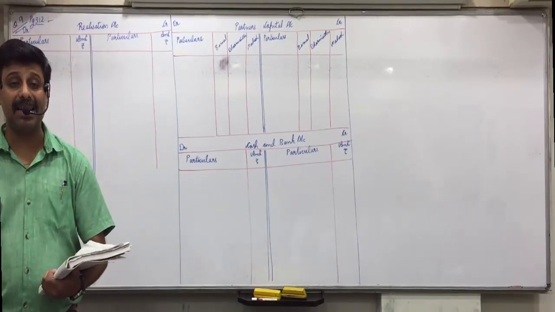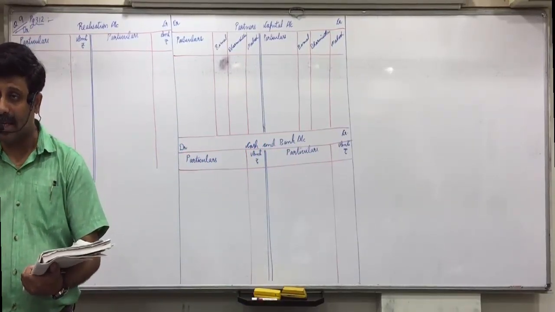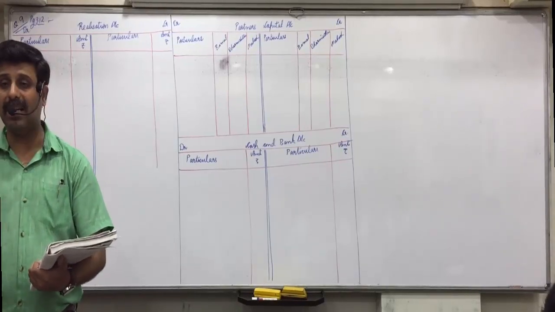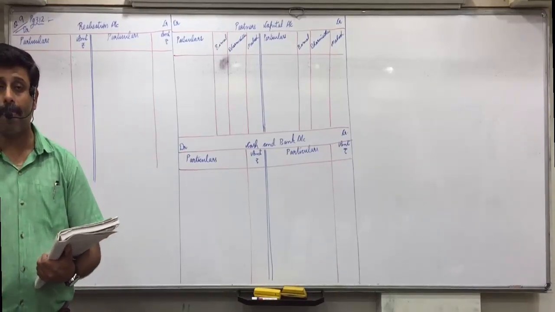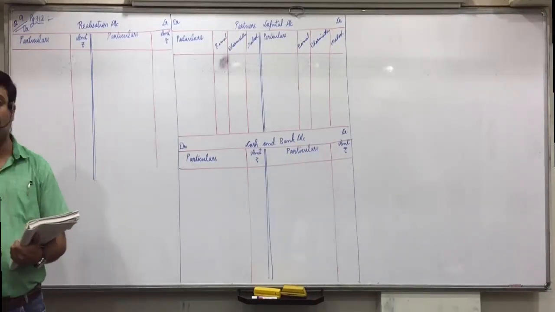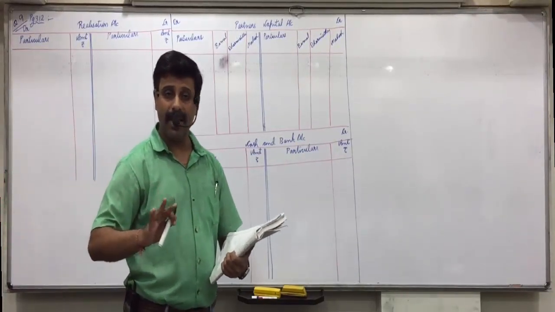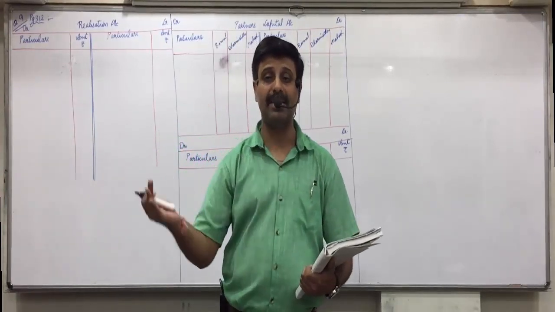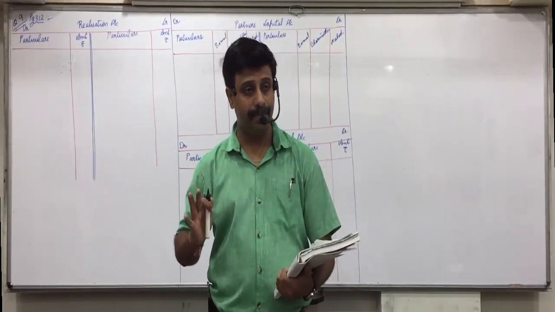Sundry assets marked as R will be closed and transferred to realization account. Cash balance will not be closed. I told you, first we'll pass the first 5 entries, and until then we will not read the adjustments. Adjustments we will read only after passing the first 5 entries.